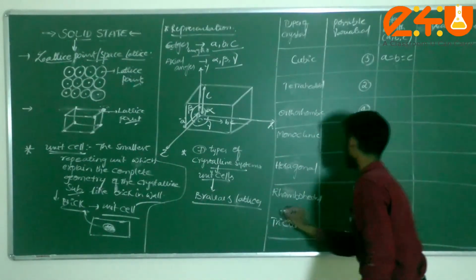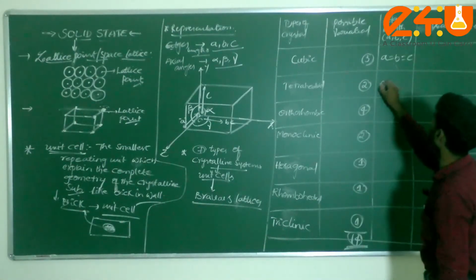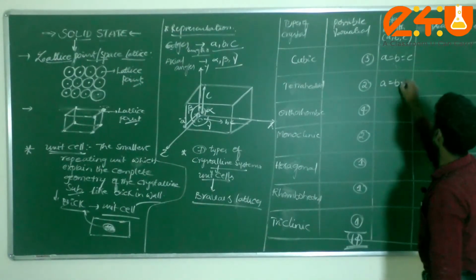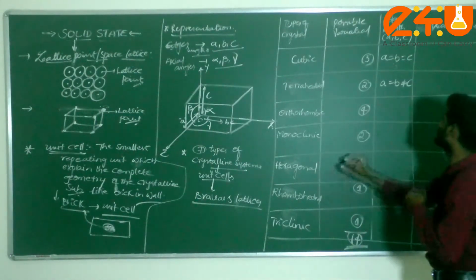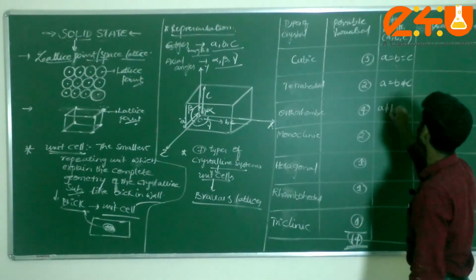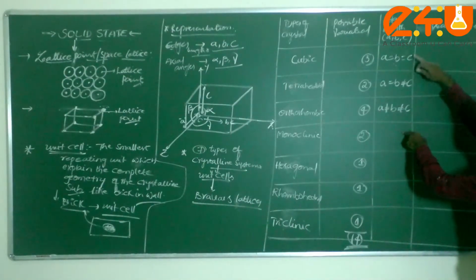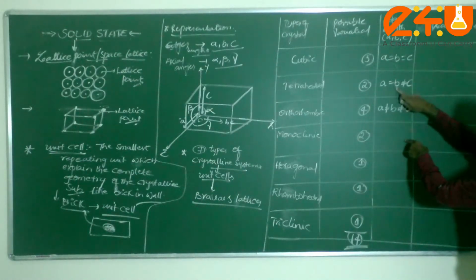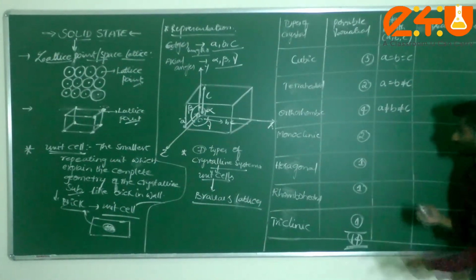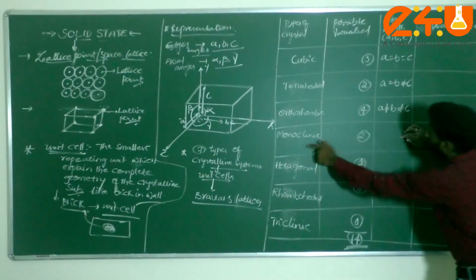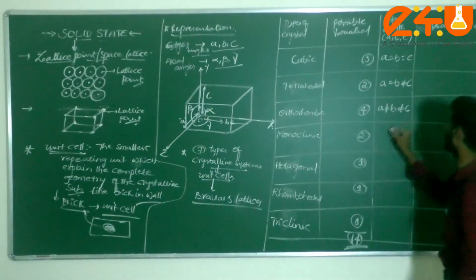Without having confusion, we can discuss here. A is equal to B is equal to C for cubic. Next, A is equal to B not equal to C. Next, A not equal to B not equal to C. Up to here you wrote like this, sir: A equal to B equal to C, A equal to B not equal to C, and A, B, C everything not equal. Then how to write for monoclinic, sir? Just go from bottom to top. Just write here.